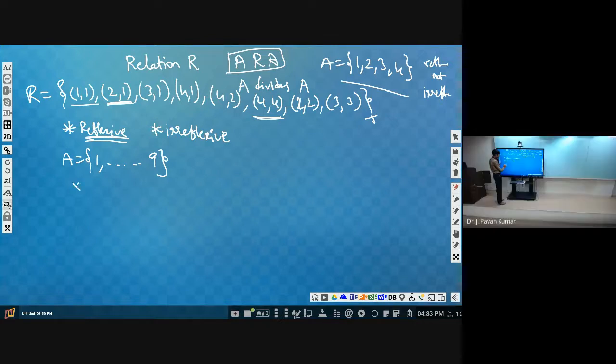Next, is this clear? Yes, sir. If a set is given to you and the relation R is also given to you, in any form like tuple representation or some other representation, now you have to check whether it is symmetric or not. Can you check whether it is symmetric or not?